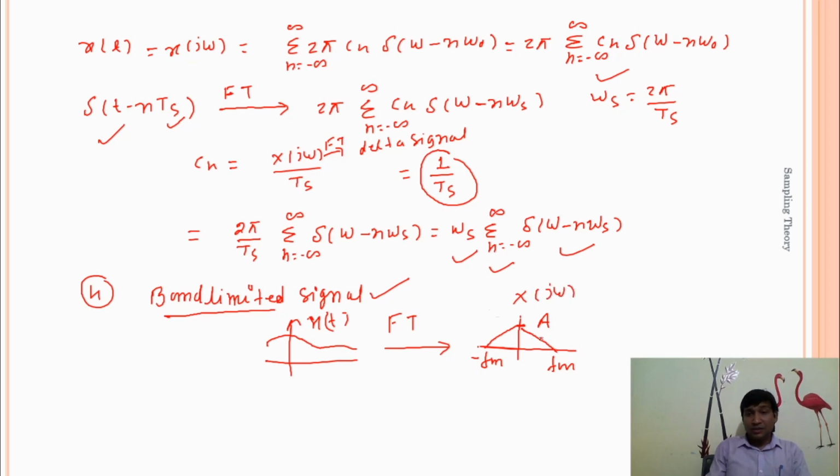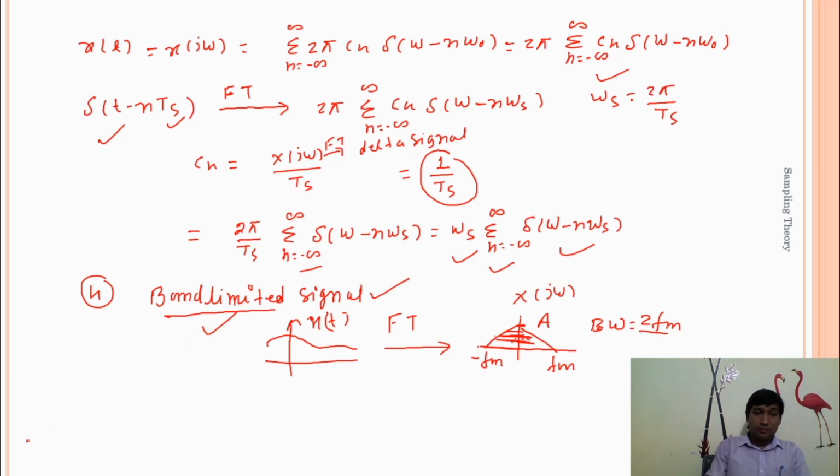So band limited means the bandwidth of the Fourier transform of this particular signal is fixed, meaning finite. So bandwidth is equal to 2fm. In our discussion we will use the band limited signal as the transmitted signal, as the message signal.